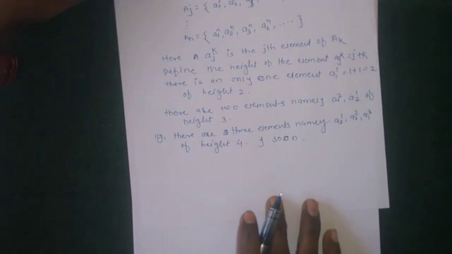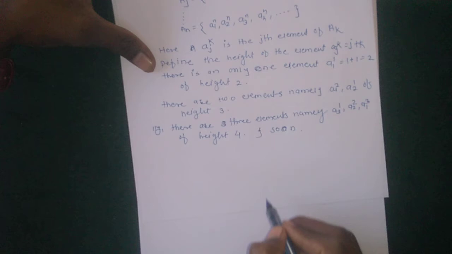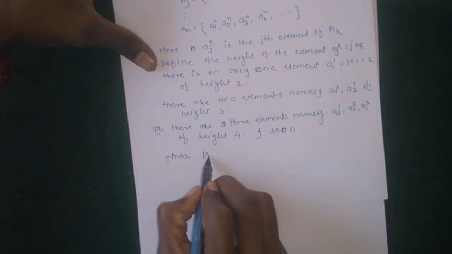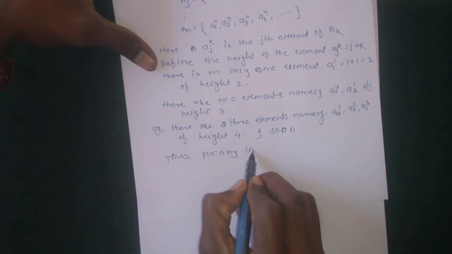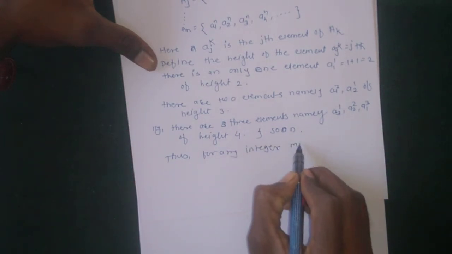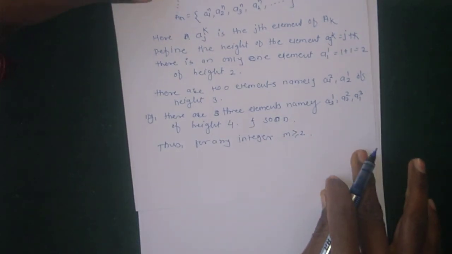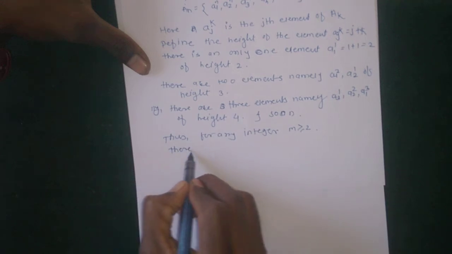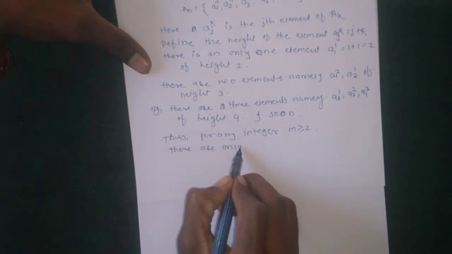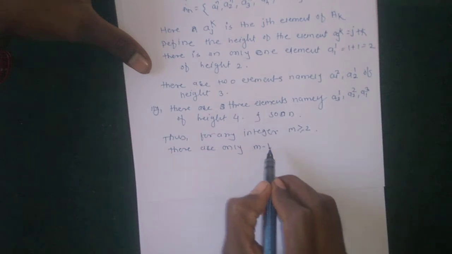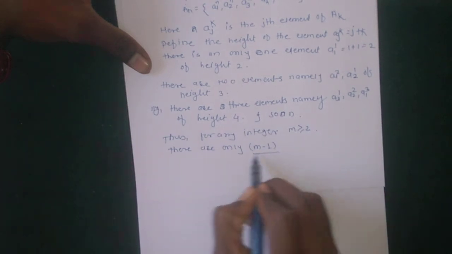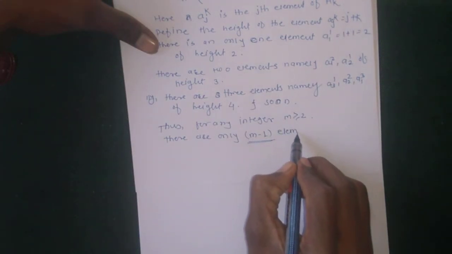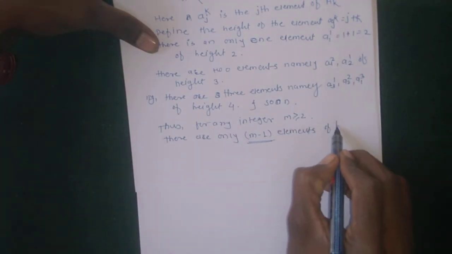Okay, in this way, thus for any integer m greater than or equal to 2, there are only m minus 1 elements of height m. Okay, this is very important.